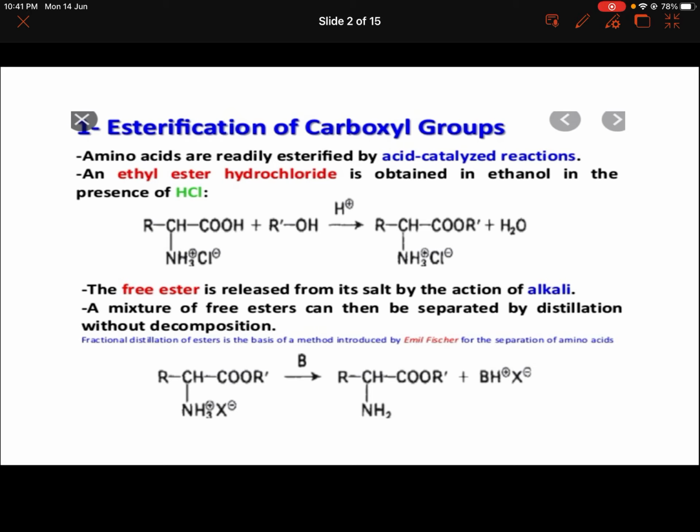So from amino acid we are getting ester, that means H is converted to R', so that means COR' is obtained from COH. So esterification of the carboxylic group of amino acids is taking place. So amino acids get converted to esters.